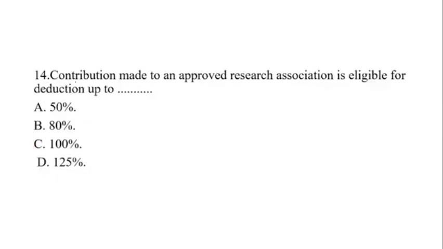Then question number 14, contribution made to an approved research association is eligible for deduction up to. So here it is talking about the research association being eligible for the deduction up to. As I said in the last lecture, in case of research you will get how much deduction? That is option number C, 100% deduction. If you contribute for research, you will get 100% deduction.